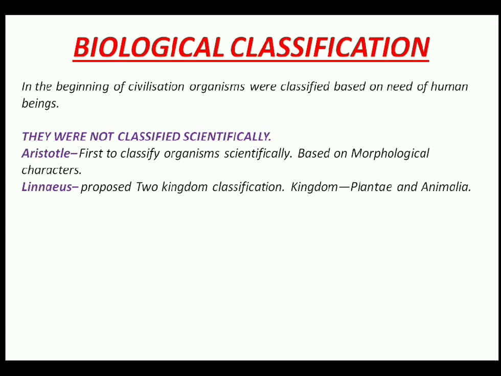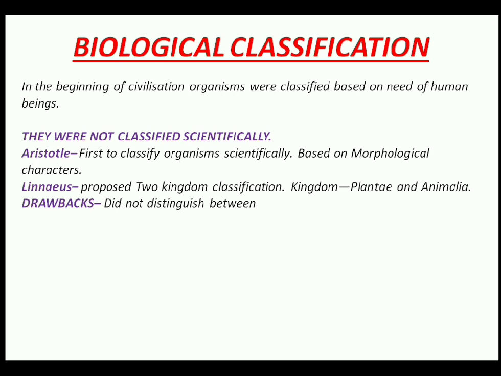For a long time, this classification was followed and studied. But as it had some drawbacks, later on the scientists thought that some more characters should be included or studied to classify organisms. We will discuss the drawbacks in Linnaean classification.